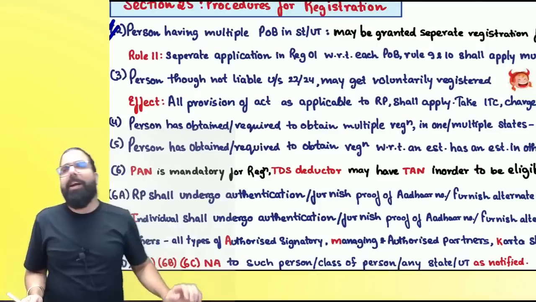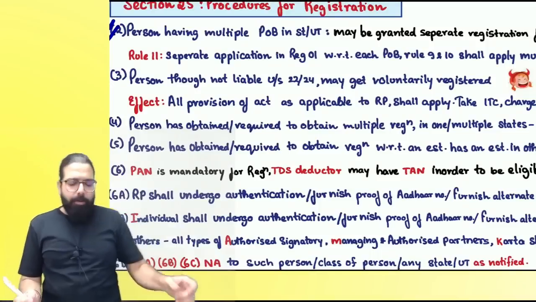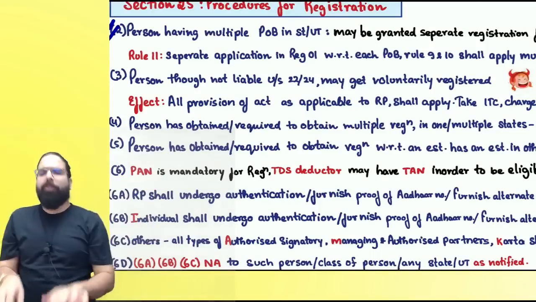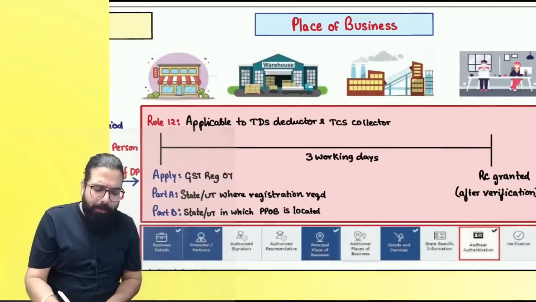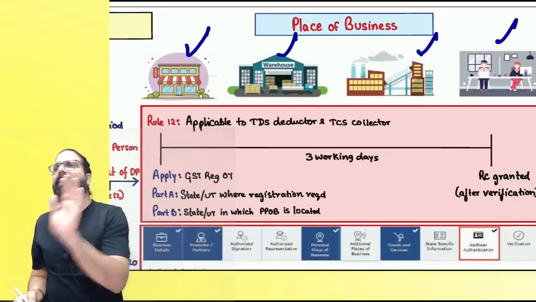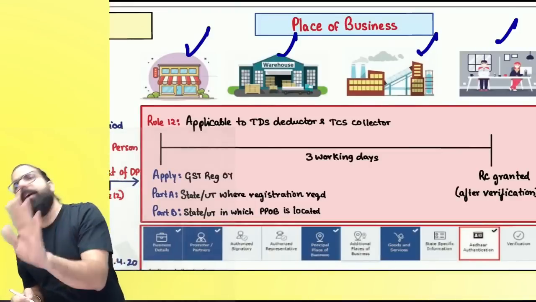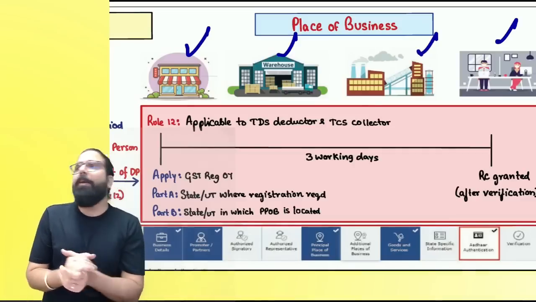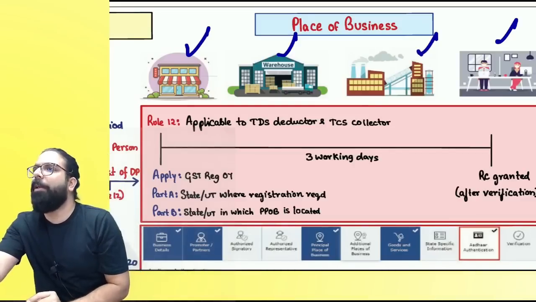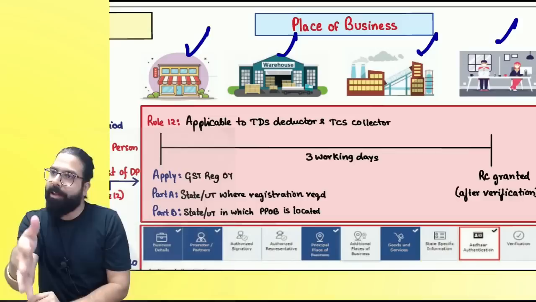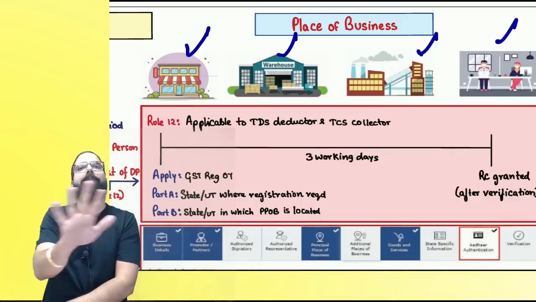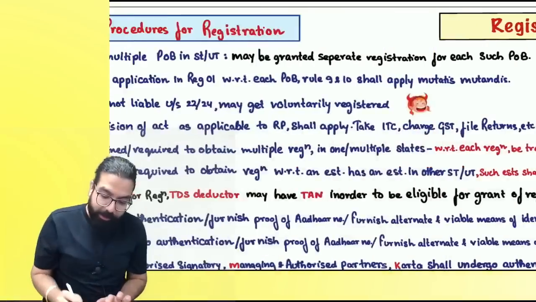Now I'm moving to the next chart. Section number 25(2) says, if you have multiple places of business, everyone listen to me very carefully. I have multiple places of business. Can I take multiple registrations in the same state? Yes, you want to take multiple registrations, you can take them in the same state. Now, rule number 11 is applicable over here, which says multiple registration means multiple applications, multiple verifications will happen, and multiple registration certificates will be issued. Okay, let them issue. Next.